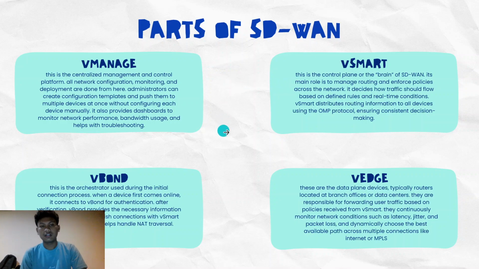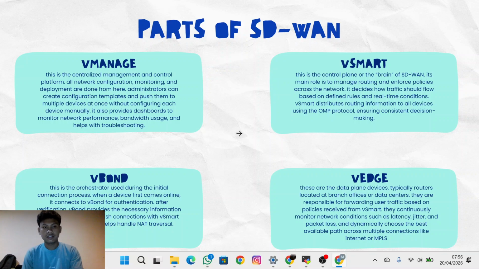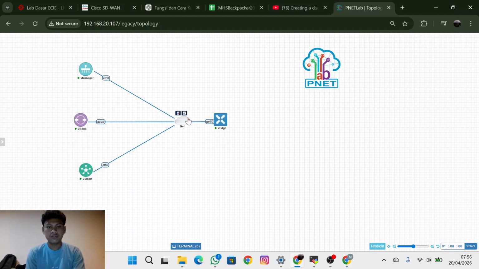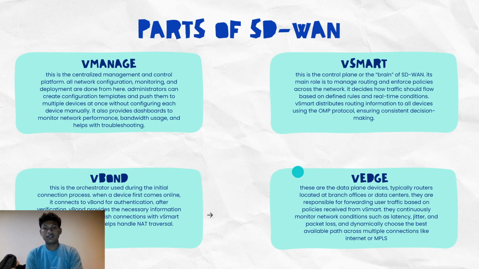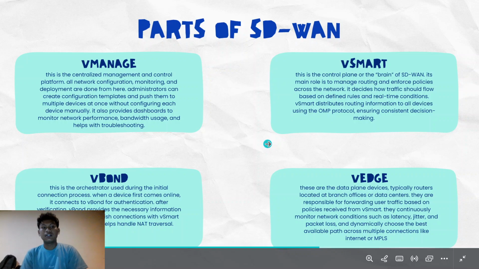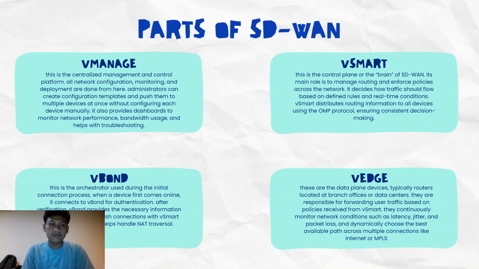So these are the parts of SD-WAN: vManage, vBond, vSmart, vEdge. Here you can see it. The first one is vManage. This is the centralized management and control platform. All network configuration, monitoring, and deployment are done from here. Administrators can create configuration templates and push them to multiple devices at once without configuring each device manually. It also provides a dashboard to monitor network performance, bandwidth usage, and helps with troubleshooting.